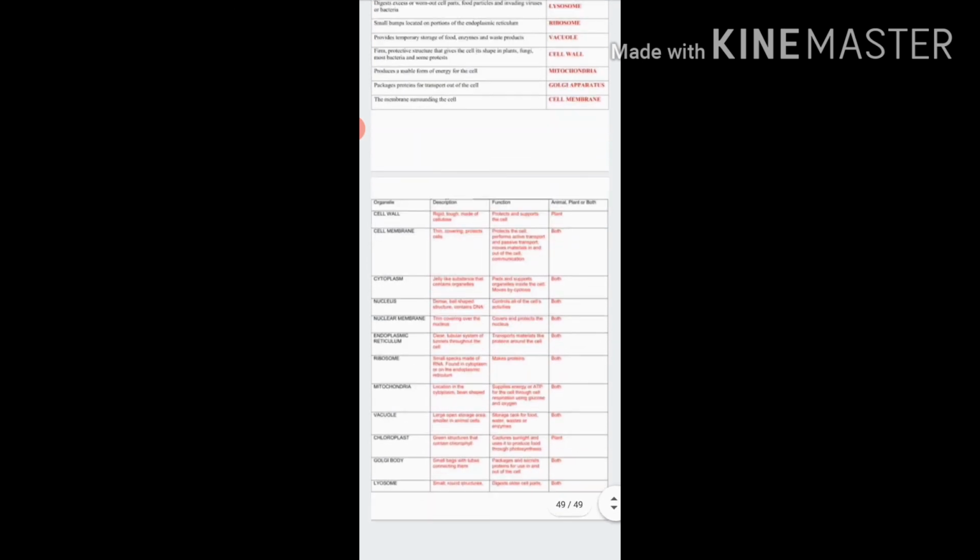On the other side, I've already answered for you, that is which cell part is performing that particular function or which cell part is having that particular structure. Again, you can even frame such a tabular form where the organelles are there, the description of the organelle, then the functions, and whether it is present in only the animal cell or only the plant cell, or whether it is present in both cells. So this type of question is possible from this particular chapter.